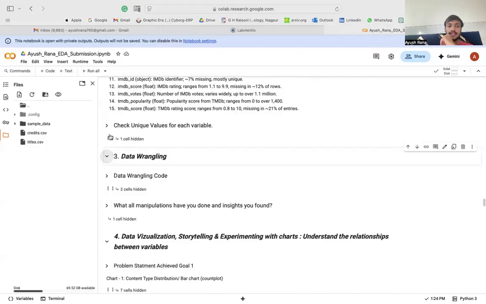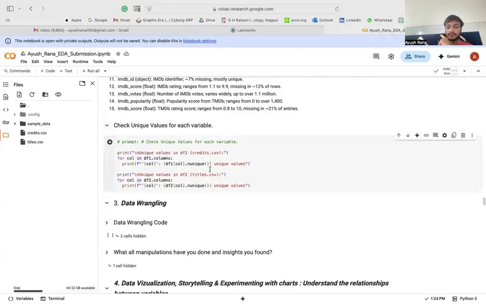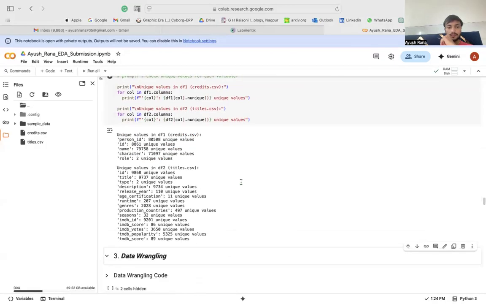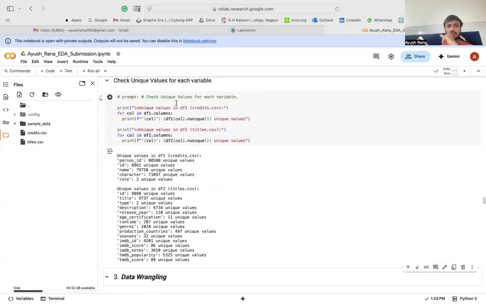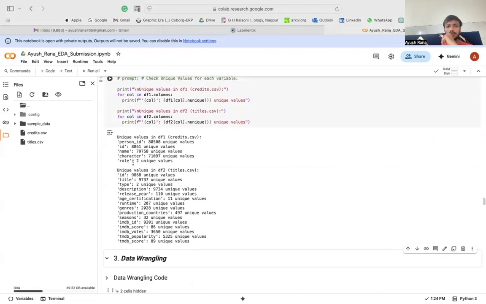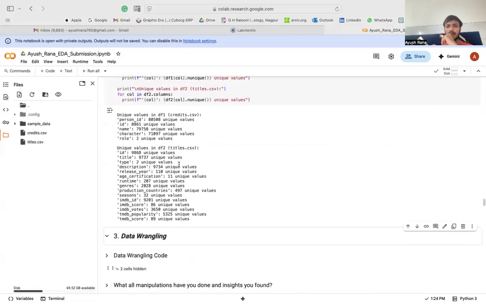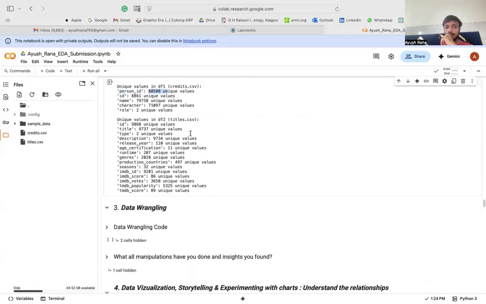Now, the main concept comes here. This was a simple check of the unique values for each variable. So we could get the fact of how many unique values were there in each column. For example, for person ID, this many unique values were found.